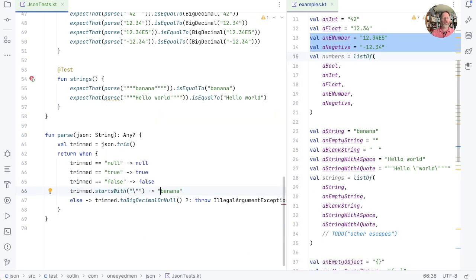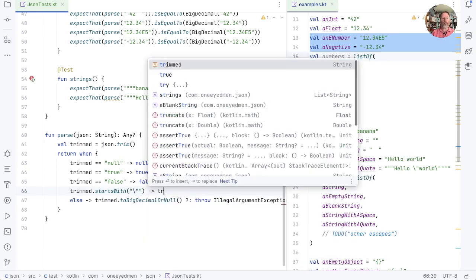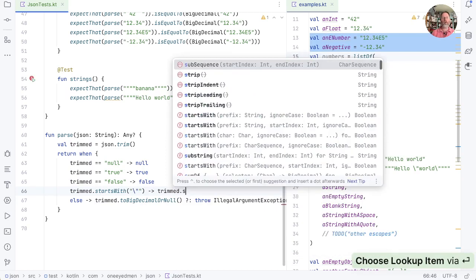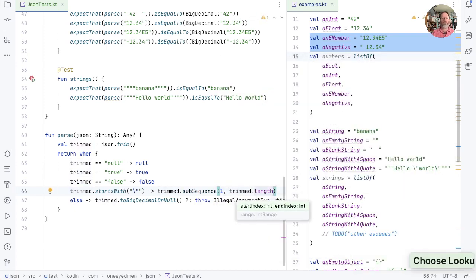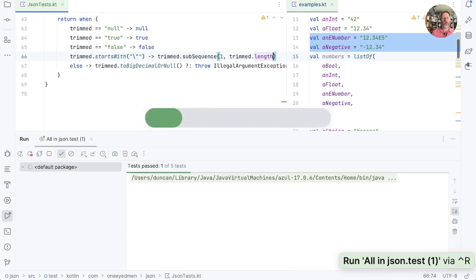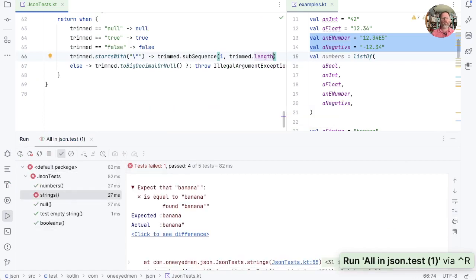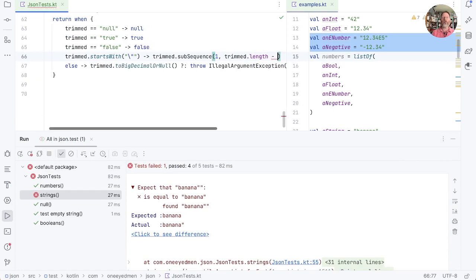Then we should take all but the start and end quote out of it. So that will be trimmed subsequence from the first character, because 0 is the first quote, and the end index I'm always going to get wrong, but I think will be trimmed dot length. Am I right? No, I've got an extra thing, so we need trimmed dot length minus 1.